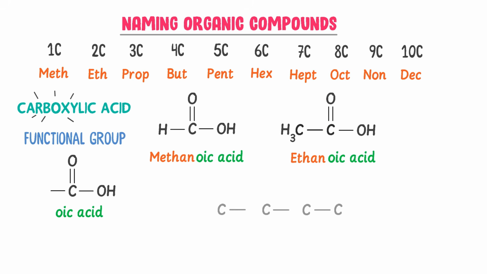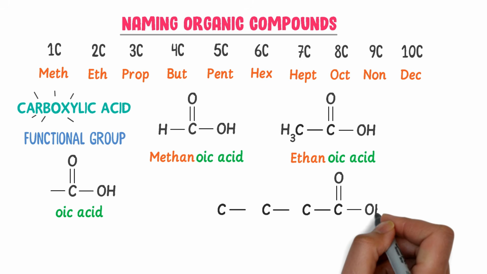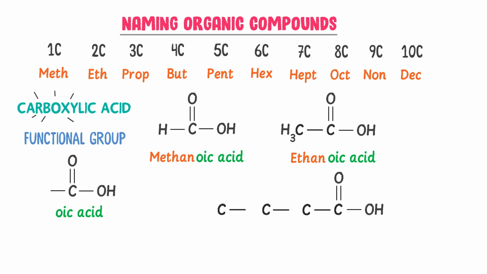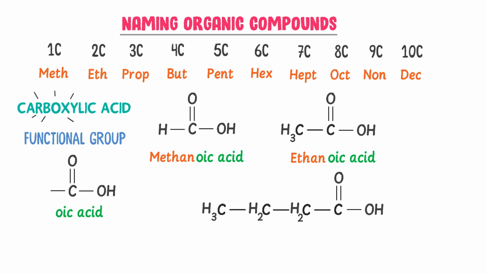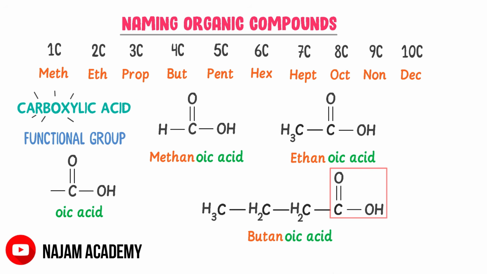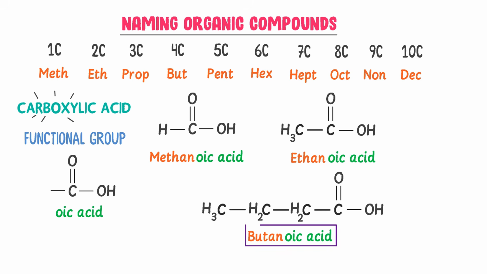Thirdly, consider 4 carbon atoms and functional group of carboxylic acid is bonded to it. I complete the valency of carbon atoms H3, H2 and H2. There are 4 carbon atoms. I write butane. Also there is C double bond O, OH functional group. I write oic acid. So I get butanoic acid. Thus by this way, we can easily name carboxylic acids.